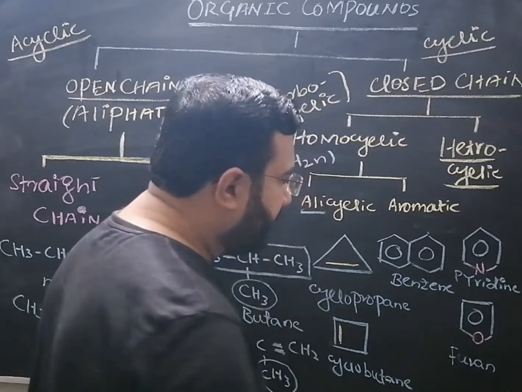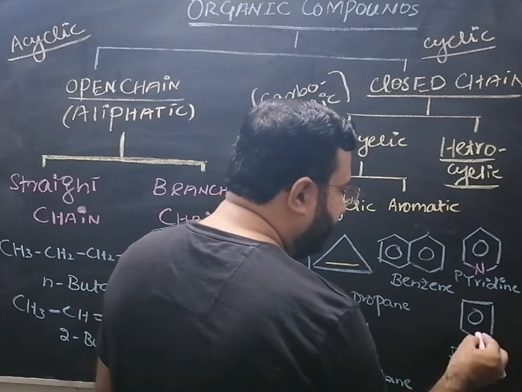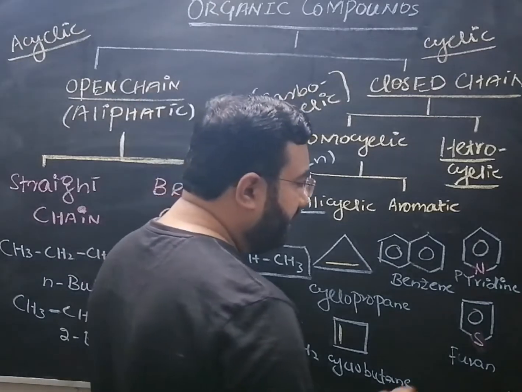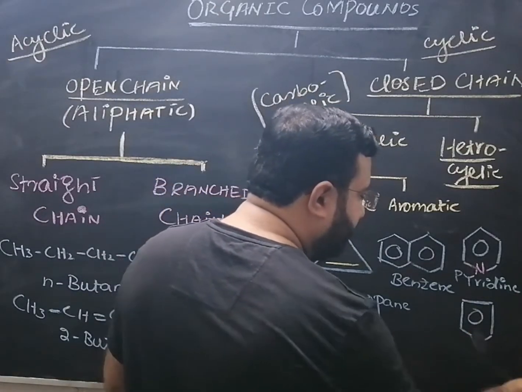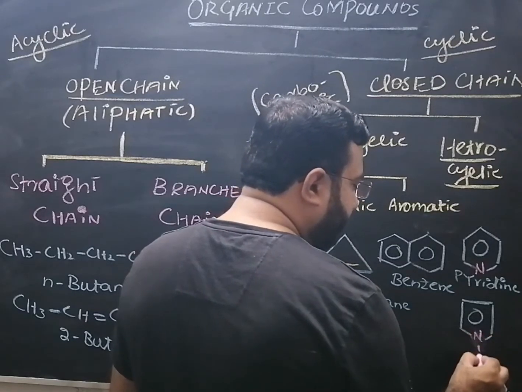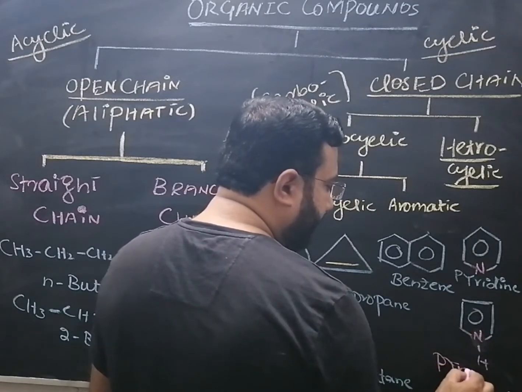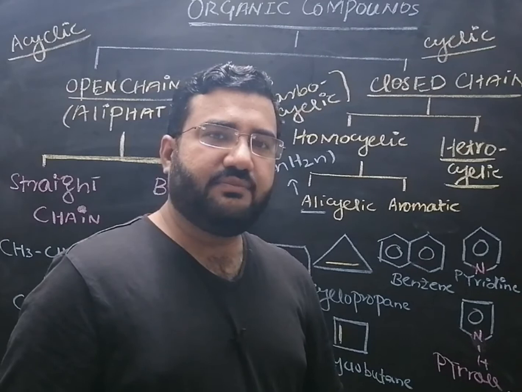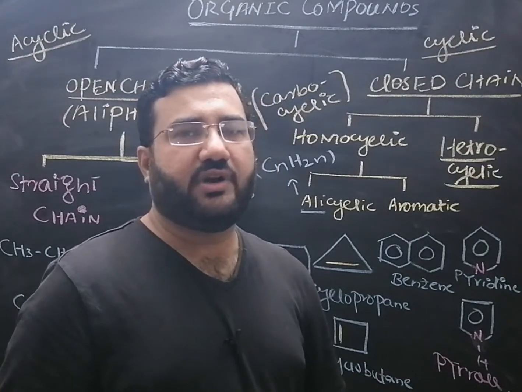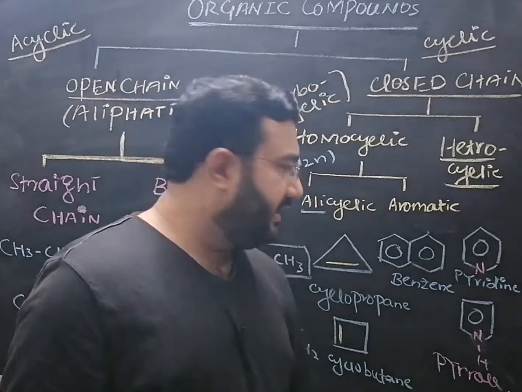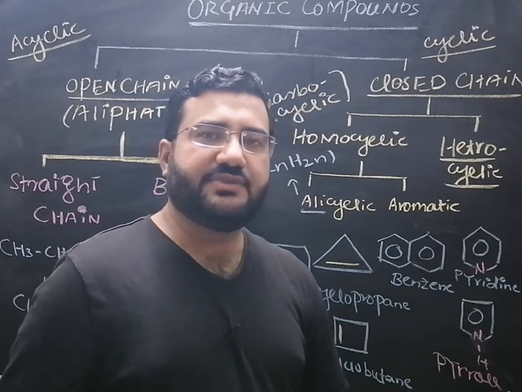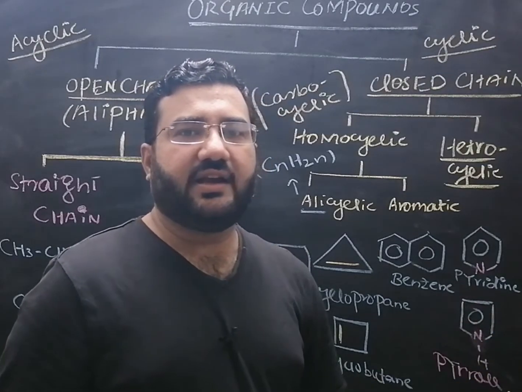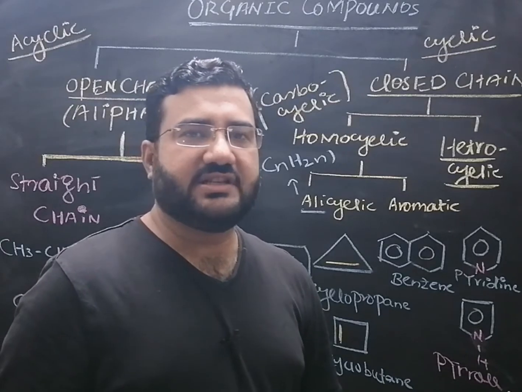And if you replace this oxygen of the furan with sulfur, then that will be called as the thiophene. And even if you will replace this sulfur with the nitrogen carrying one hydrogen, then that will become the pyrrole. So these are the heterocyclic compounds in which ring contains some heteroatom, and the heteroatom of the pyridine and pyrrole both is same. This is an MCQ, that which of the two compounds have same heteroatom, that is the pyridine and pyrrole. They have same heteroatom, which is the nitrogen.